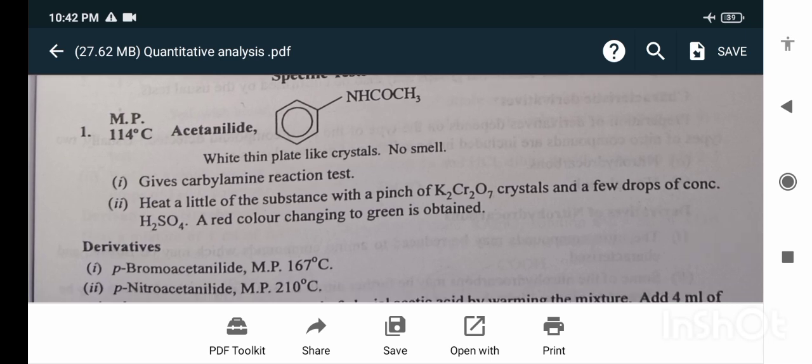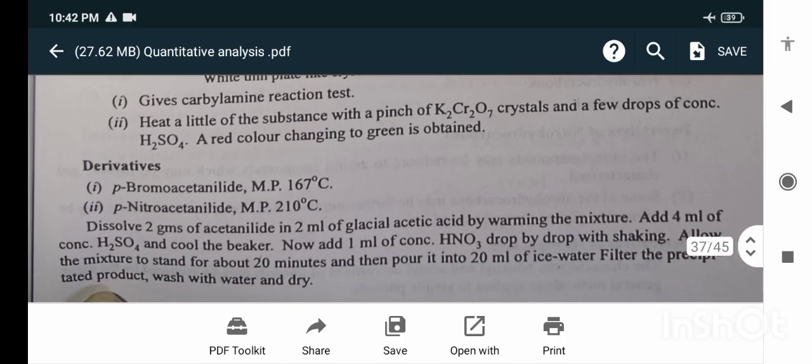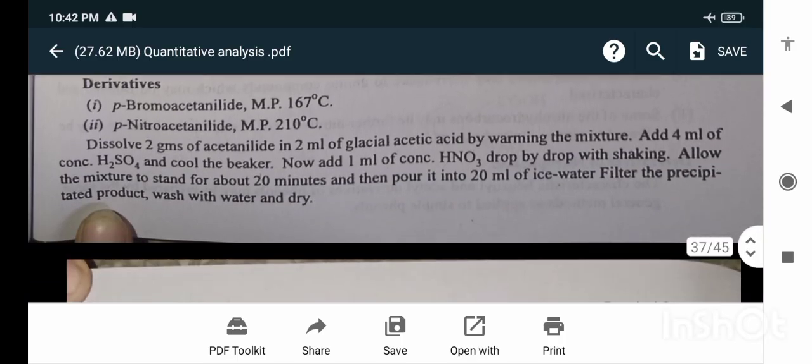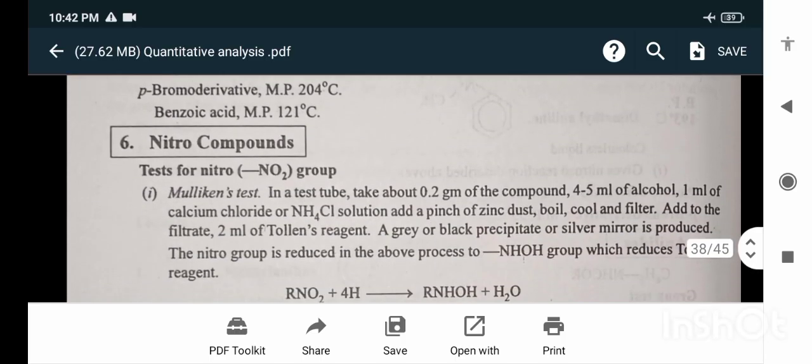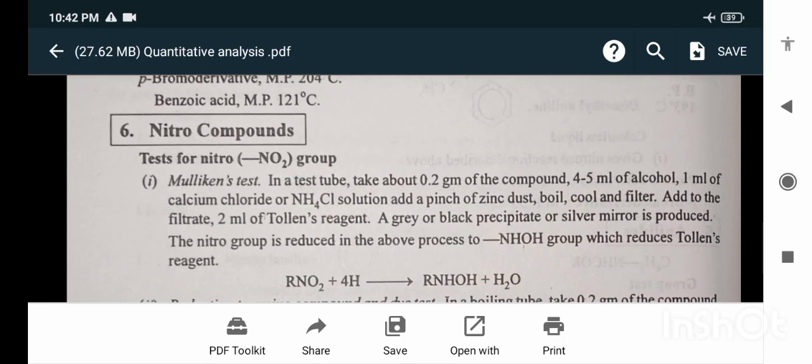Heat a little of the substance with a pinch of potassium dichromate crystals and a few drops of concentrated H2SO4. A red color changing to green is obtained. Derivatives are the para-bromoacetanilide and para-nitroacetanilide. The next is the test for nitro compounds.